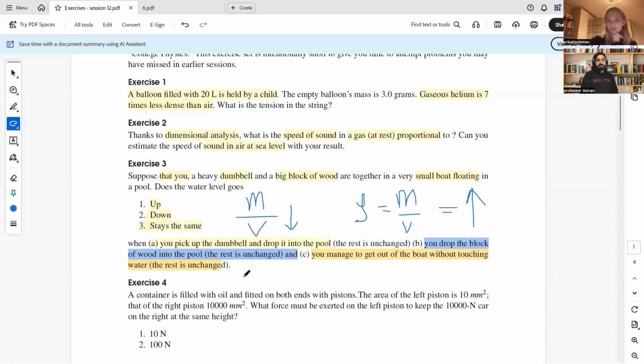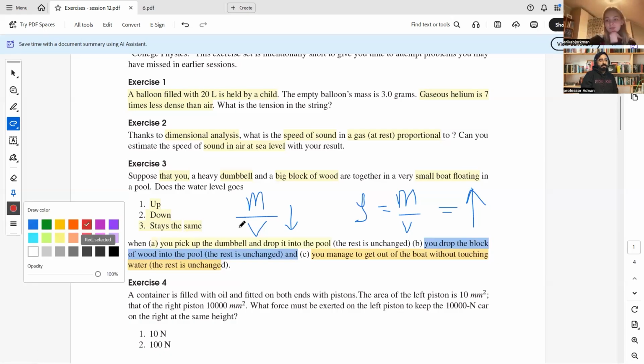But in the first case, we need to pick up the dumbbell and drop it into the pool. What will happen? We have decided that it has a heavier density. It will not float, it will sink. If it is sinking, then the water displaced will be equal to its volume, sorry, not equal to its weight, because the weight is resting on the floor of the pool, not suspended in the water.